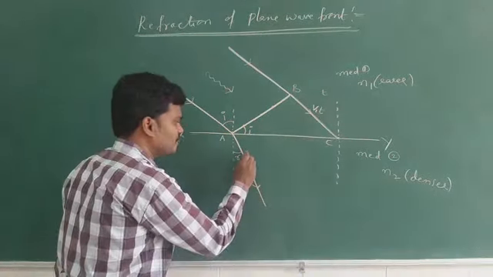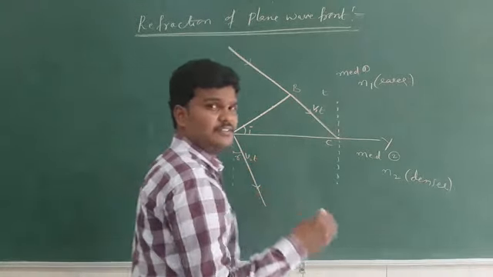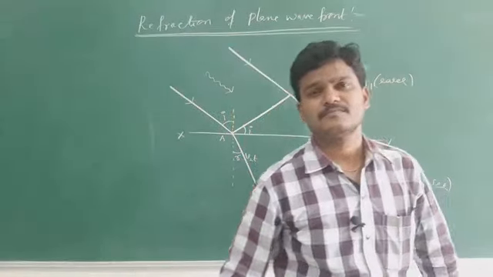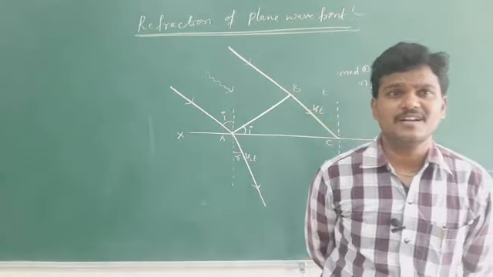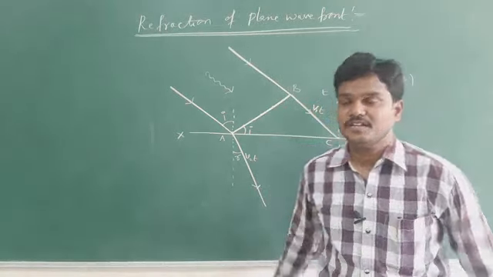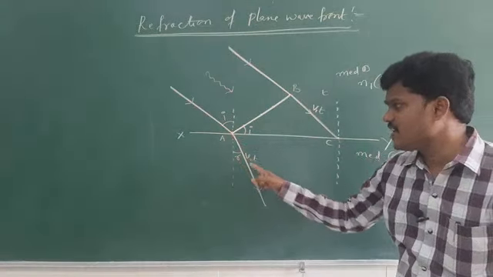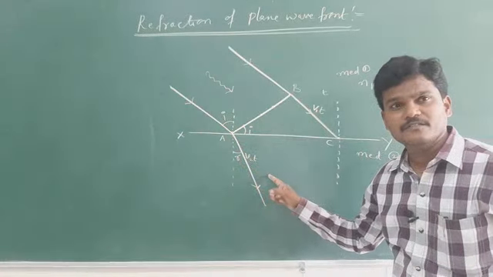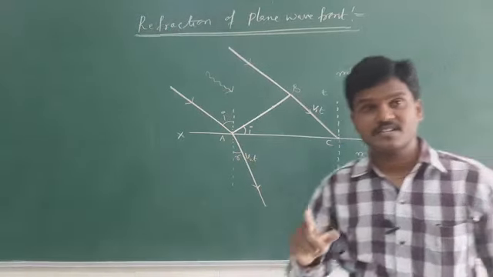Very good. What is that v2t? The distance travelled by the particle at A when it strikes the interface. In the same time interval, it has to cover v2t distance.